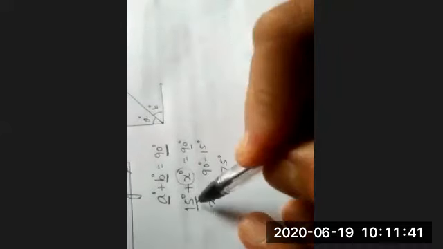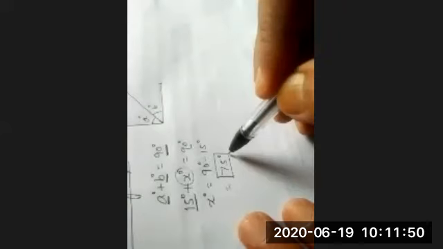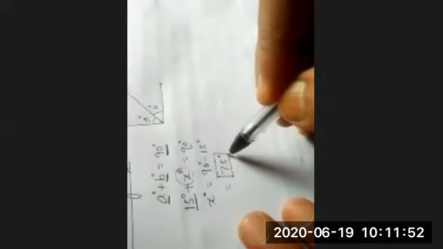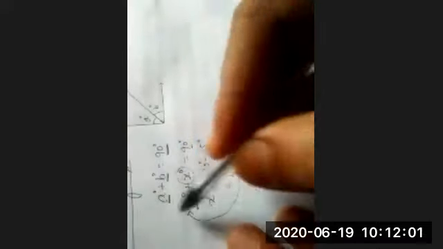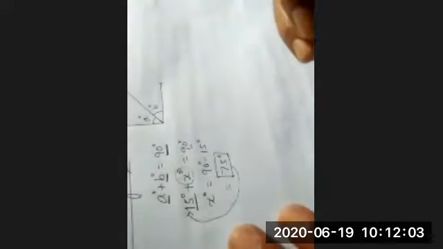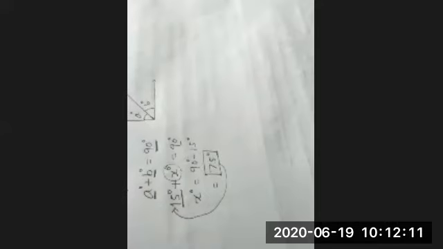So complementary angle of 15 degree is 75 degree. And complementary angle of 75 degree is how much? 15 degree. Means complementary angles are all complementary to each other. दोनों एक दूसरे के complement. Understanding? Yes, sir.